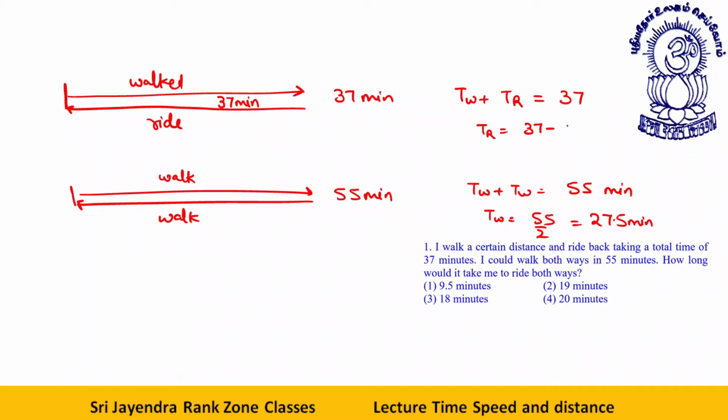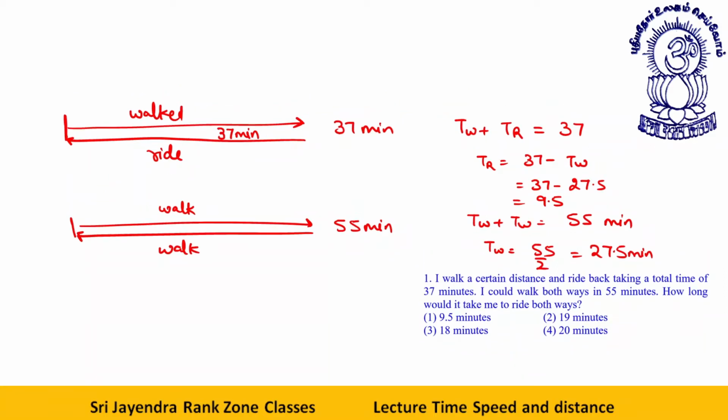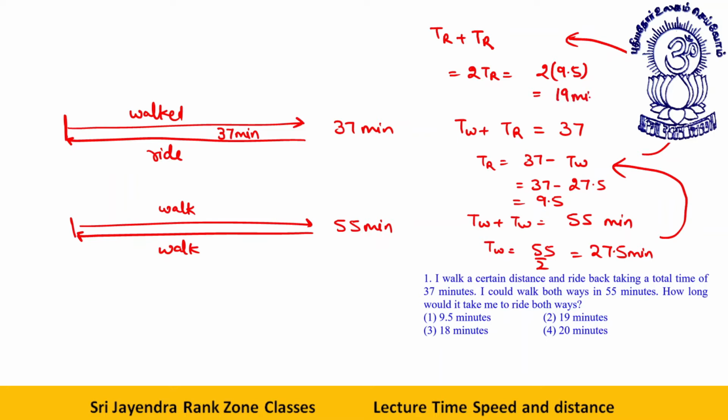Time for ride will be 37 minus the time for walking, that is 37 minus 27.5, which is 9.5. Now what am I being asked? Time for ride plus time for ride, that is 2 tr. It will be 2 into 9.5, which gives you 19 minutes. Do I have any such option? Yes. This is the normal way of doing these sorts of questions.